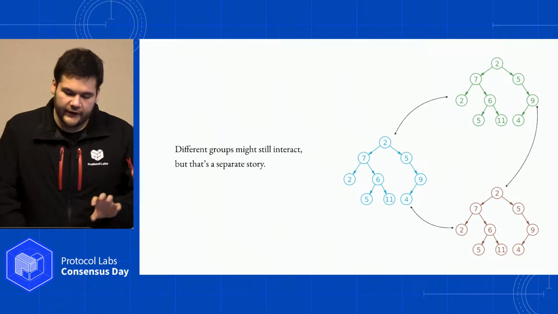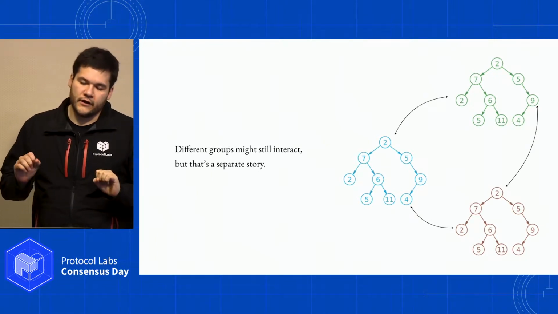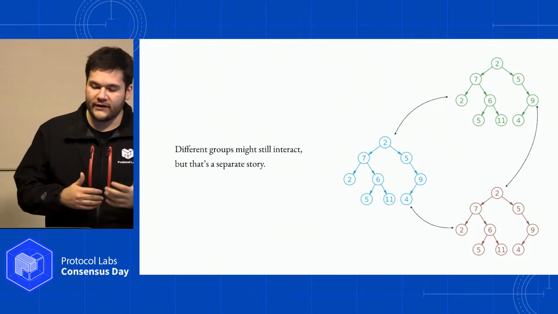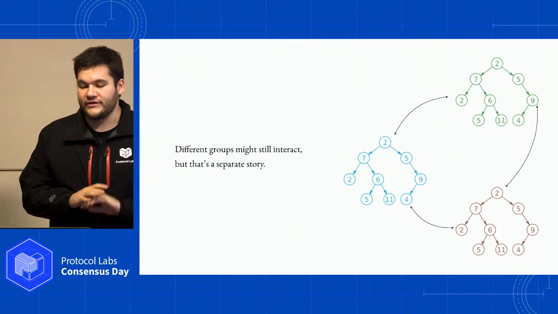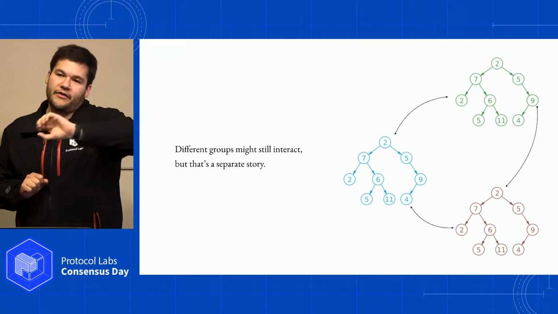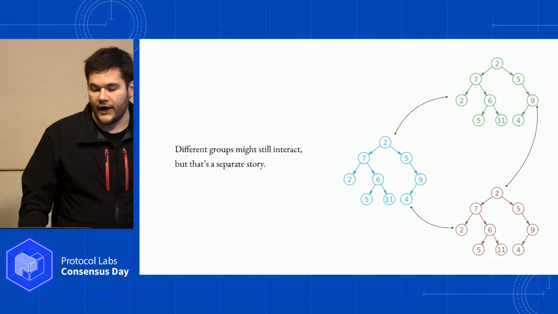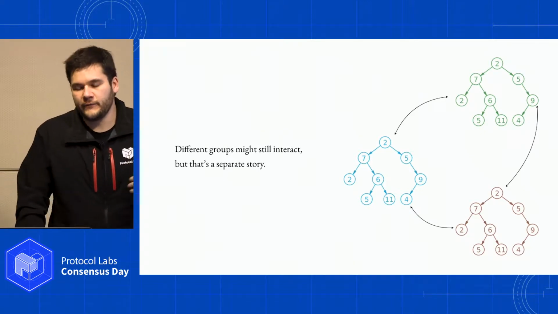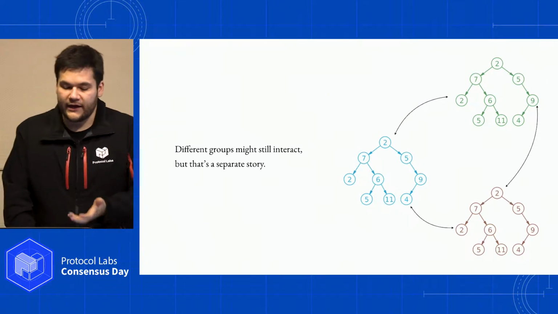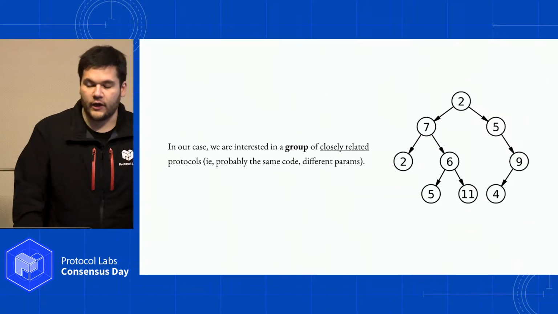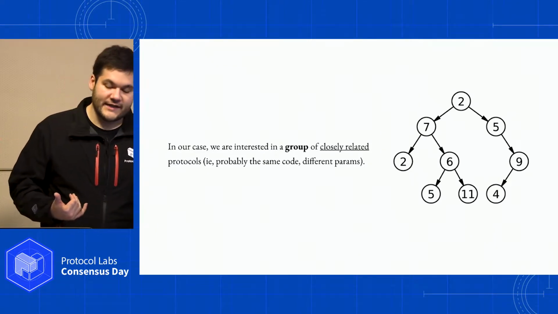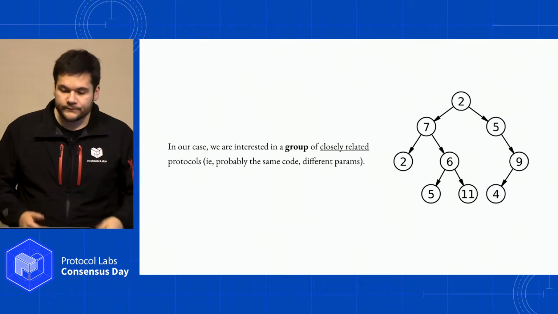By the way, I should flag that in this kind of network of consensus protocols, I do mean related consensus protocols. So you might have a broader meta network of different groups of consensus protocols that might still interact. Think of this as Ethereum and Bitcoin interacting or something like that. But that's a separate story. It's related, but I just want to treat that separately. In our case, we want to deal with a group of closely related protocols. This basically means it's probably running the exact same code, just with different parameters.